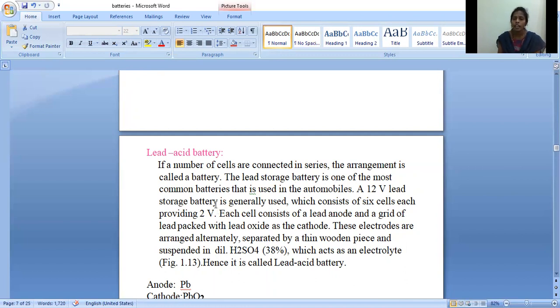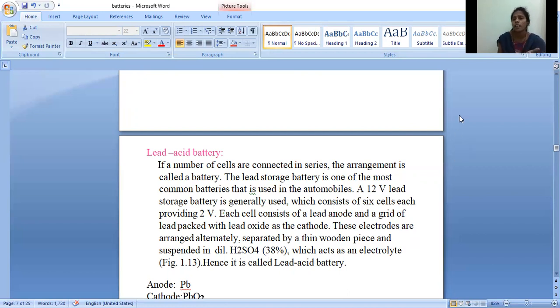Each cell consists of a lead anode and a grid of lead packed with lead oxide as the cathode. So lead acts as the anode and lead oxide acts as the cathode. These electrodes are arranged alternately, that means lead plates, lead oxide plates, lead plates, lead oxide plates. They are separated by thin wood paste and suspended in dilute sulfuric acid, which acts as the electrolyte. Hence it is called the lead acid battery.